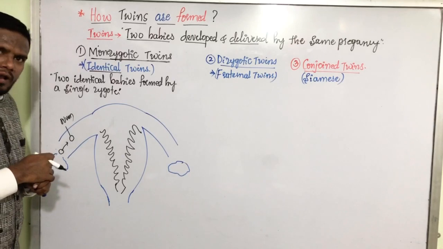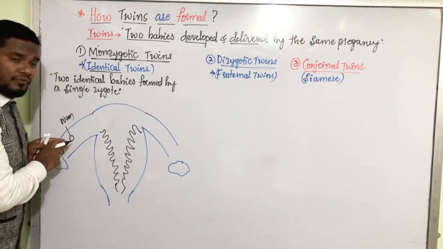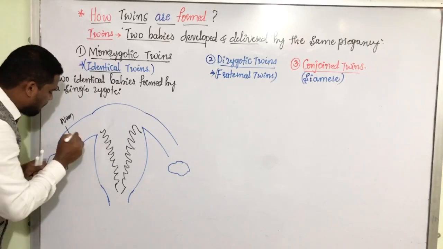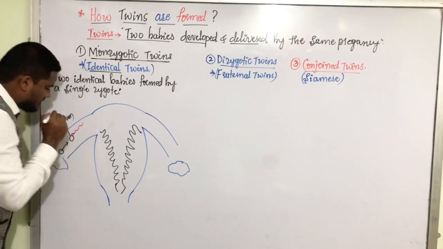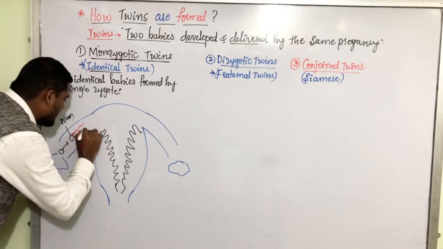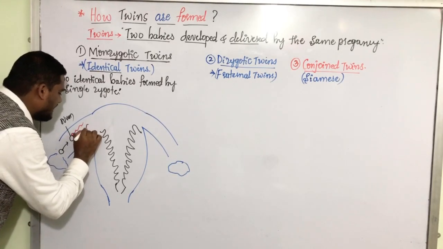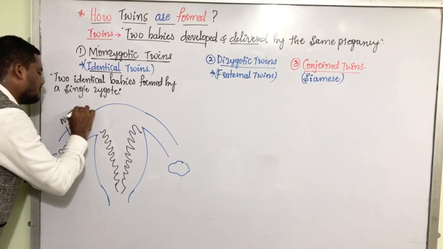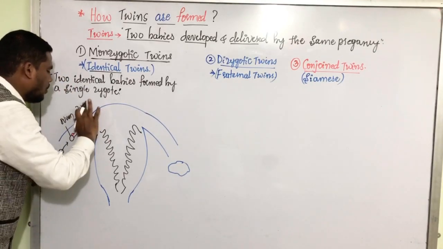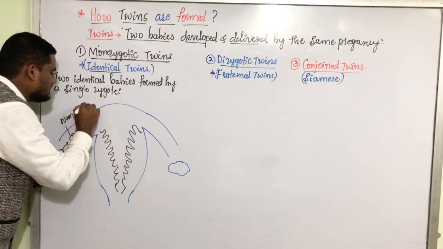The ovum comes to the ampulla, and this ovum is waiting for the sperm. When the sperm comes and fertilizes this, what is going to happen to this egg? This egg is converted into a zygote. This is the zygote.